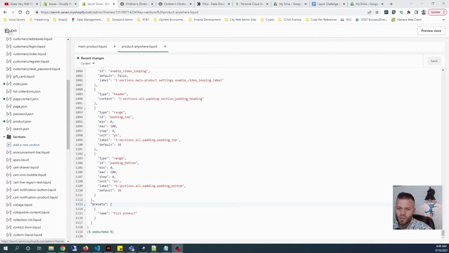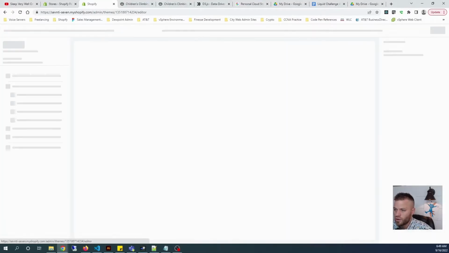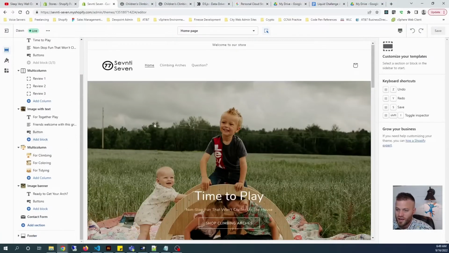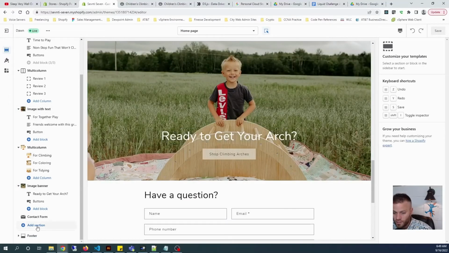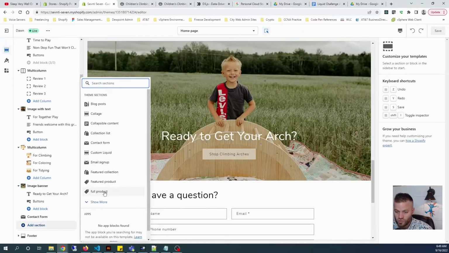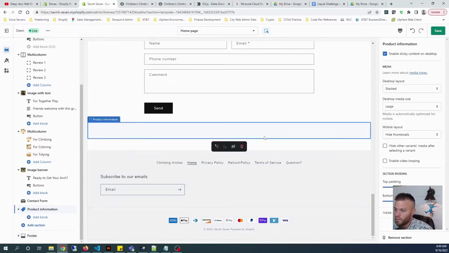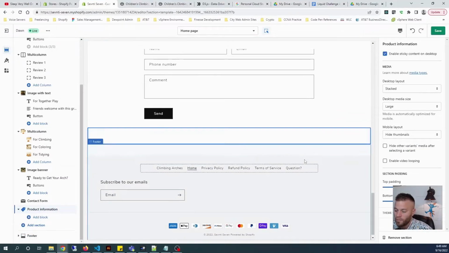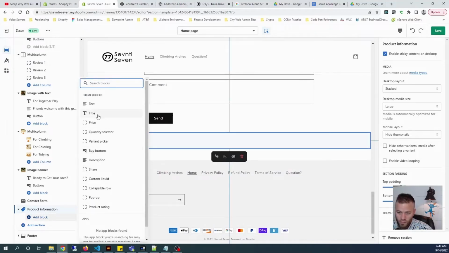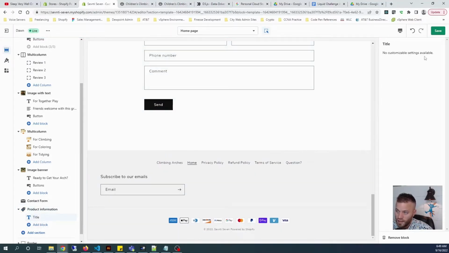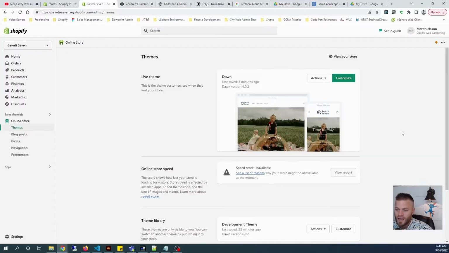Now the problem is, right now, if I go to my store and try to add that section, it's actually going to be available. So let me just add a section and choose full product. There it is. It is now available, but it has nothing in it. And if I try to add a block, a title, I can't customize it at all. So I'll show you how we change that. And that's happening because that template that we created, or the section rather, doesn't have a product variable in it. So it doesn't have any information to put on the page.